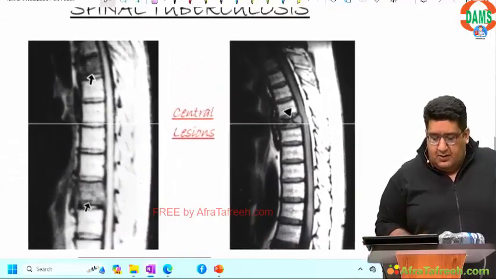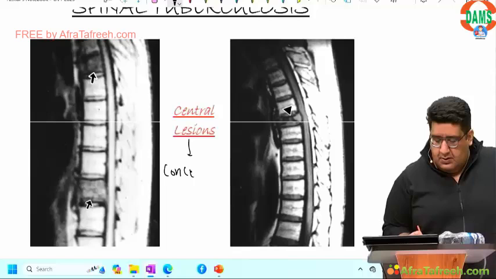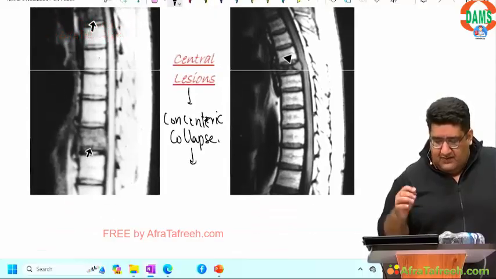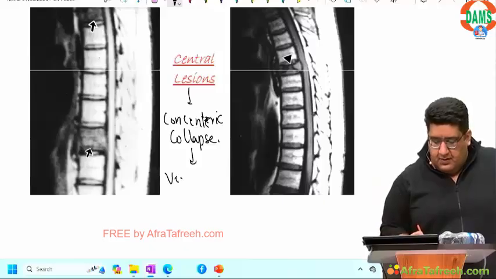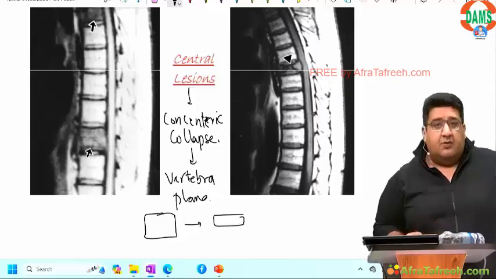Central TB has concentric collapse, giving rise to a characteristic X-ray feature, vertebra plana. So this vertebral body becomes this vertebral body.